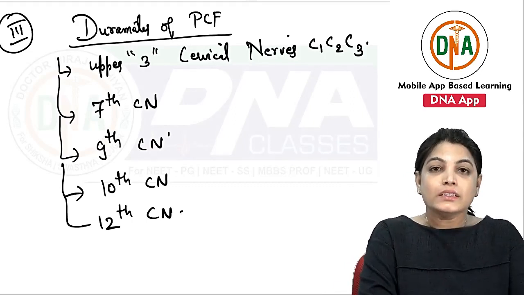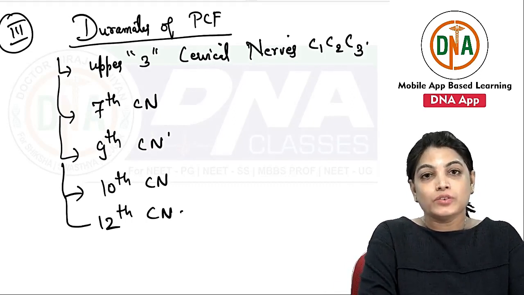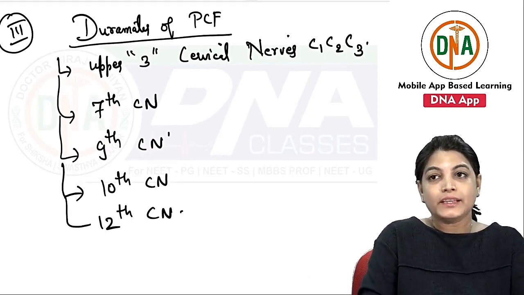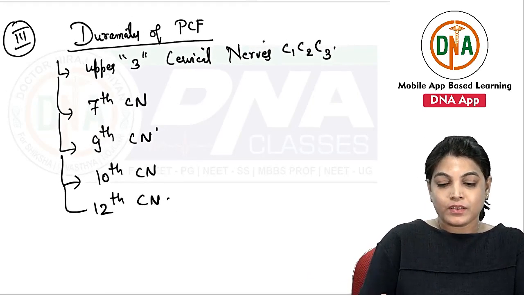So these are the nerves which give branches to the dura mater of the posterior cranial fossa.